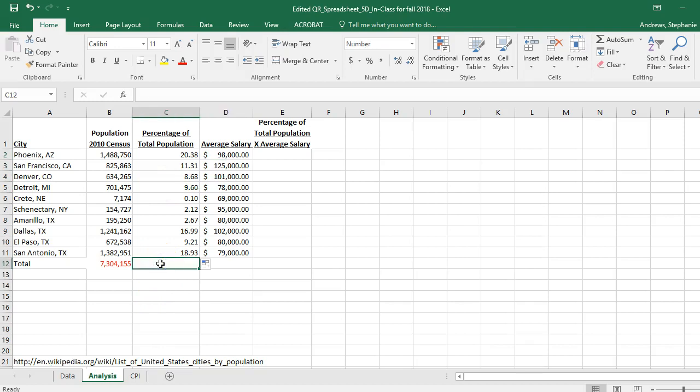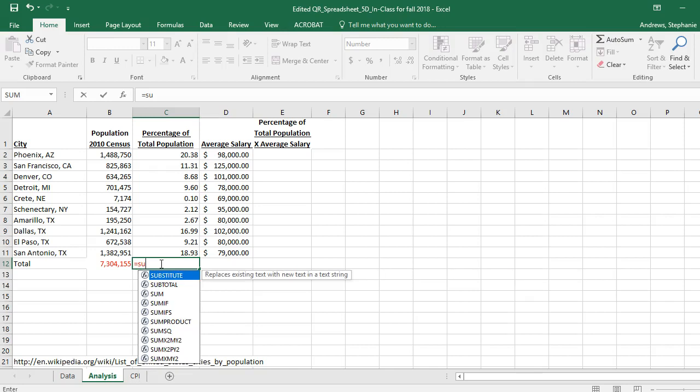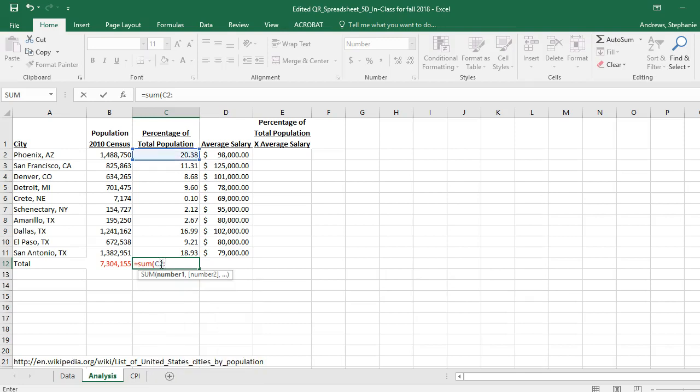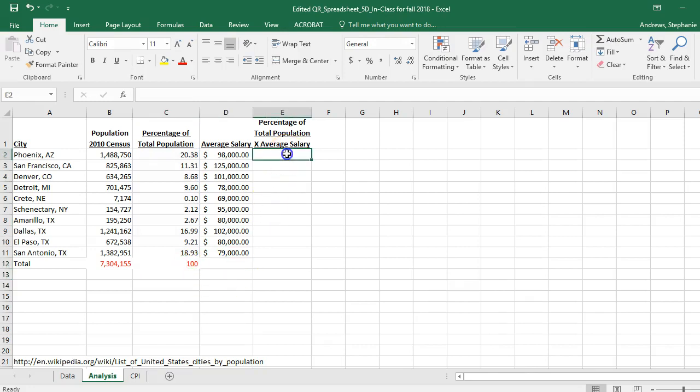The only thing I would like to do here is check and see if I'm at 100%. So I'm going to do an equals and sum from C2 down to C11, and yay, it's exactly 100%. So on my percentage of total population times average salary, I'm now getting to question 3: Calculate the amount of money that each city contributes to the expected value.